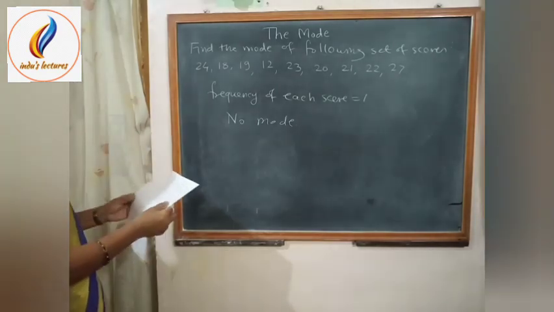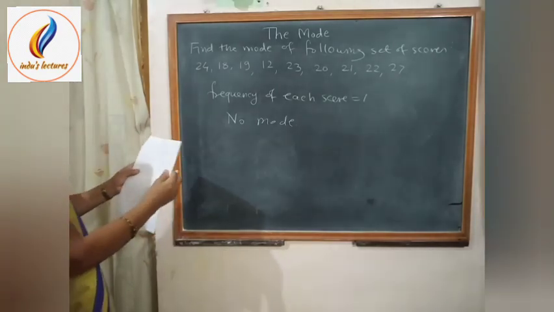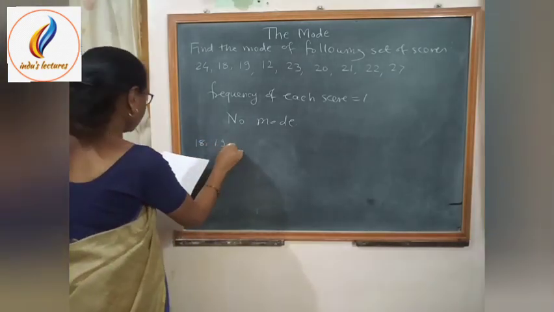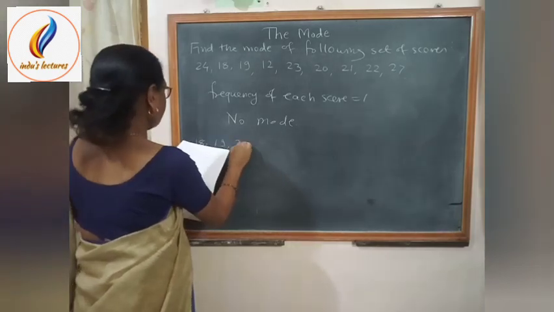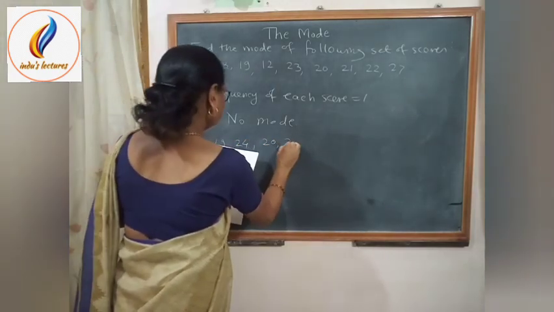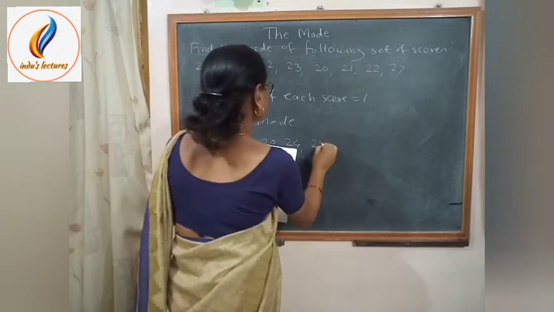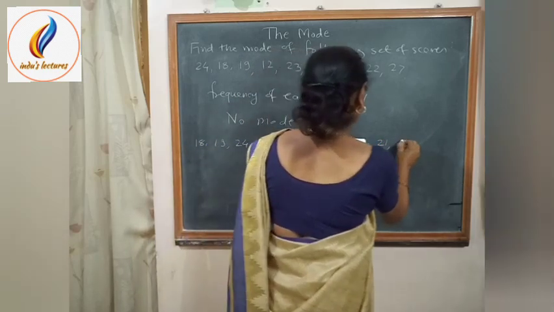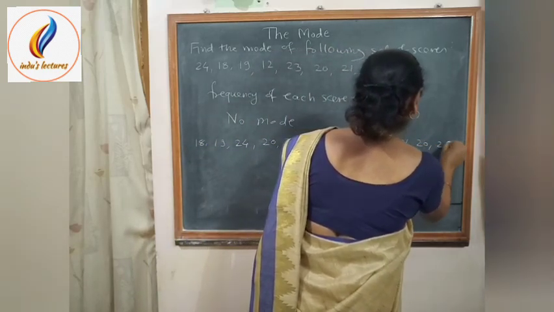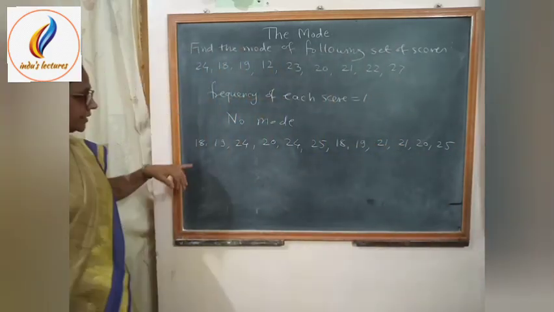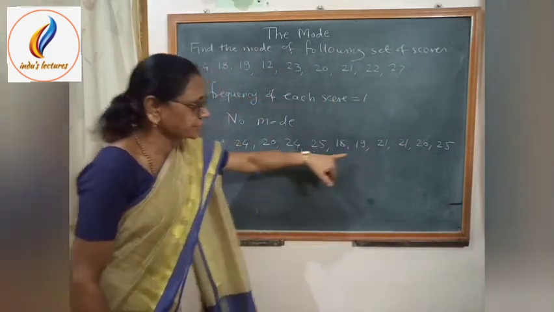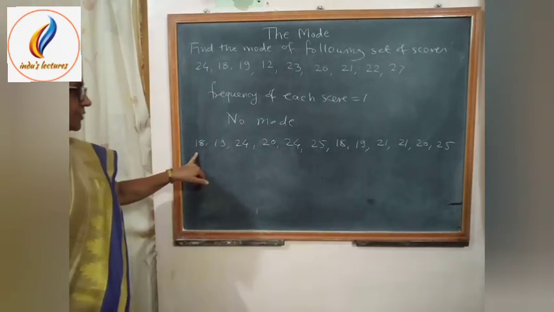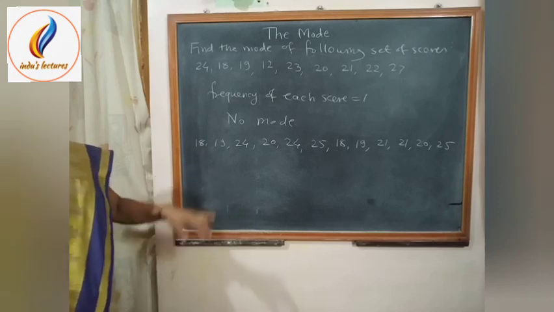Again, consider the set of scores: 18, 19, 24, 20, 24, 25, 18, 19, 21, 21, 20 and 25. Then again we observe in this set of scores that each score is repeated twice. That means the frequency of each score is equal to 2.